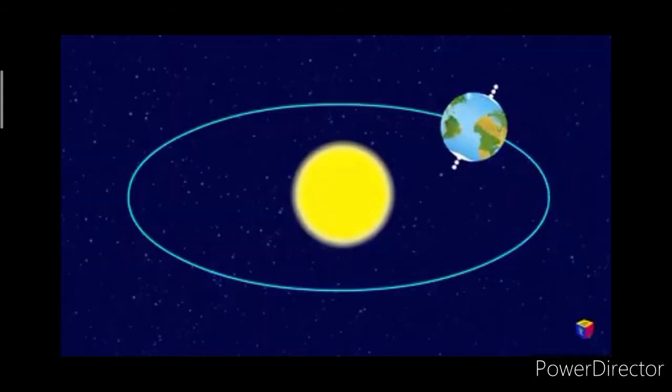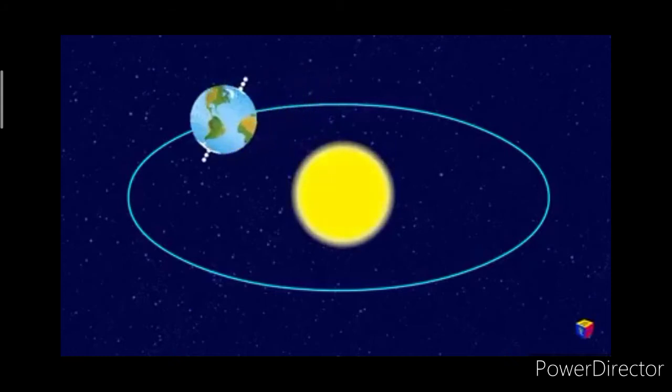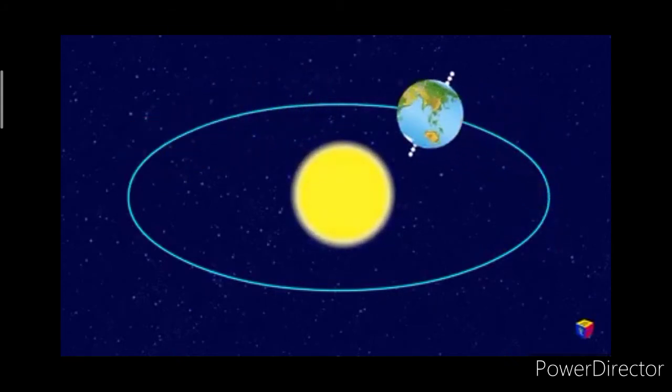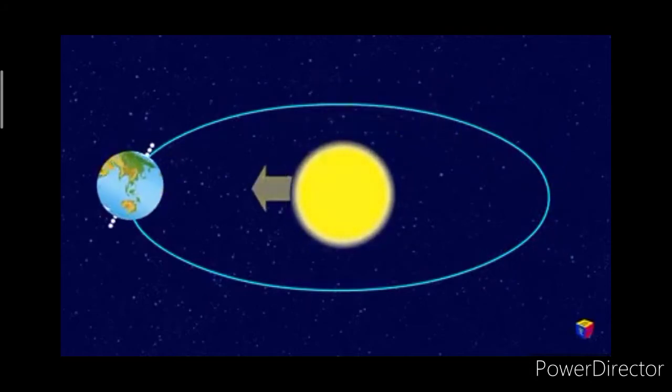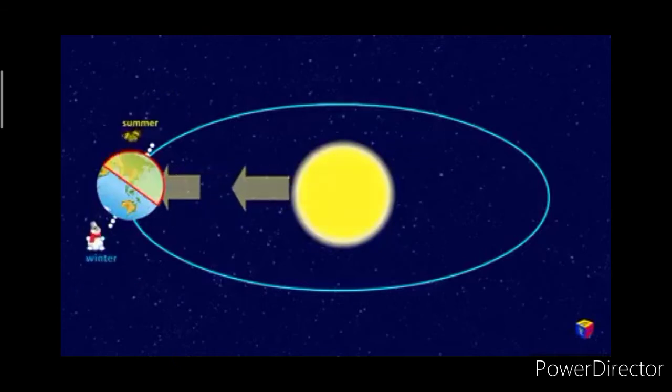Throughout the year, the Earth is exposed to the Sun on either its northern hemisphere or its southern hemisphere. This means when the northern hemisphere points towards the Sun, it receives more sunlight and heat.